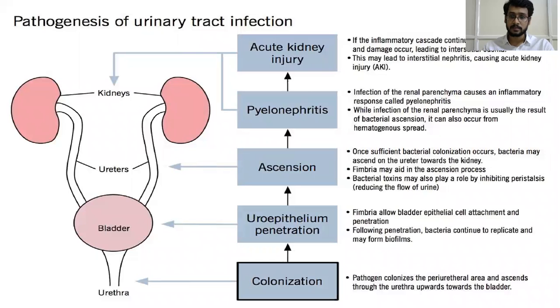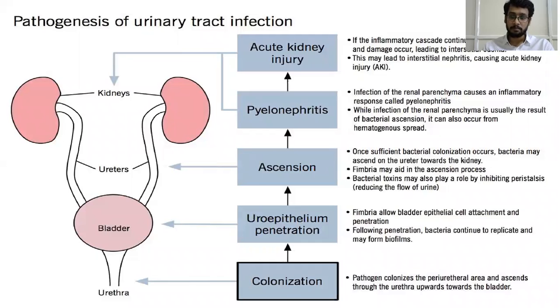From where it ascends, once sufficient bacterial colonization occurs, bacteria may ascend the ureter towards the kidney. Fimbriae may aid in the ascension process, and bacterial toxins may also play a role by inhibiting peristalsis, that is by reducing the flow of urine, which ultimately leads to pyelonephritis. Infection of the renal parenchyma causes an inflammatory response called pyelonephritis.